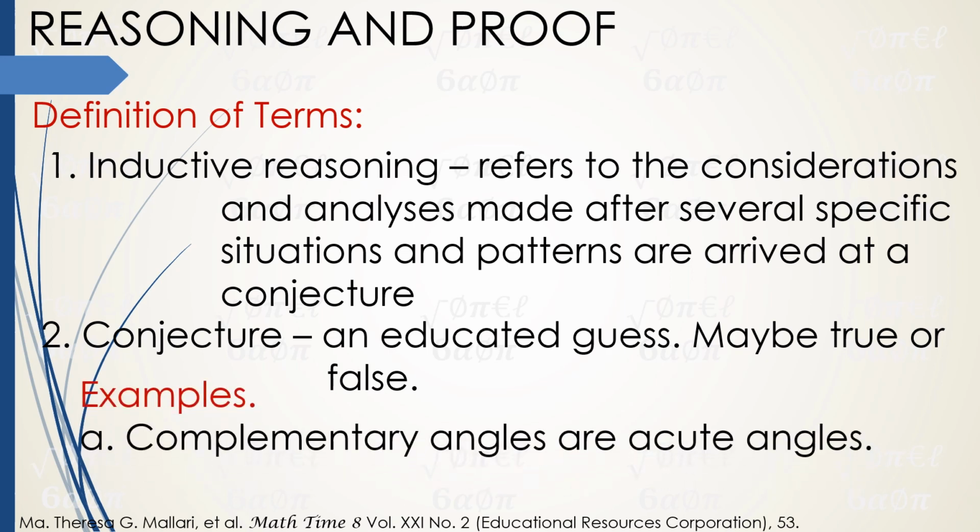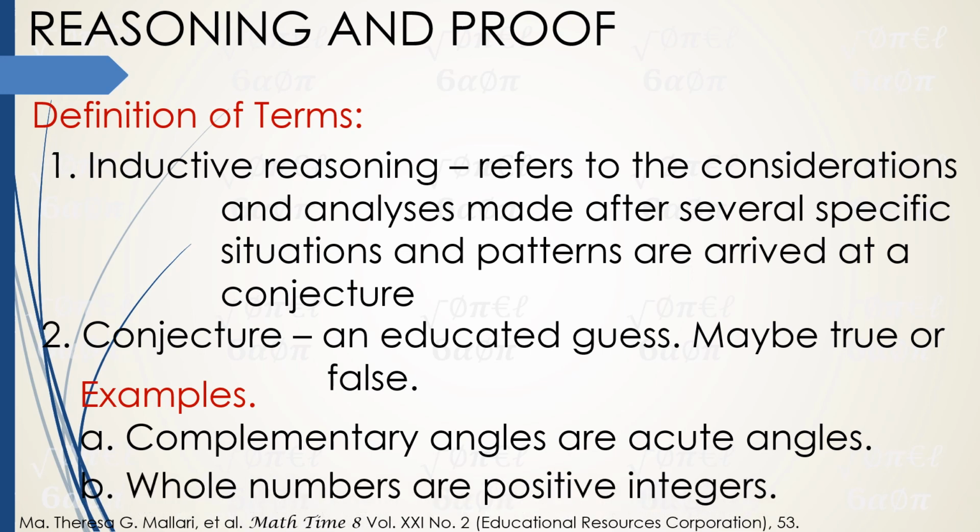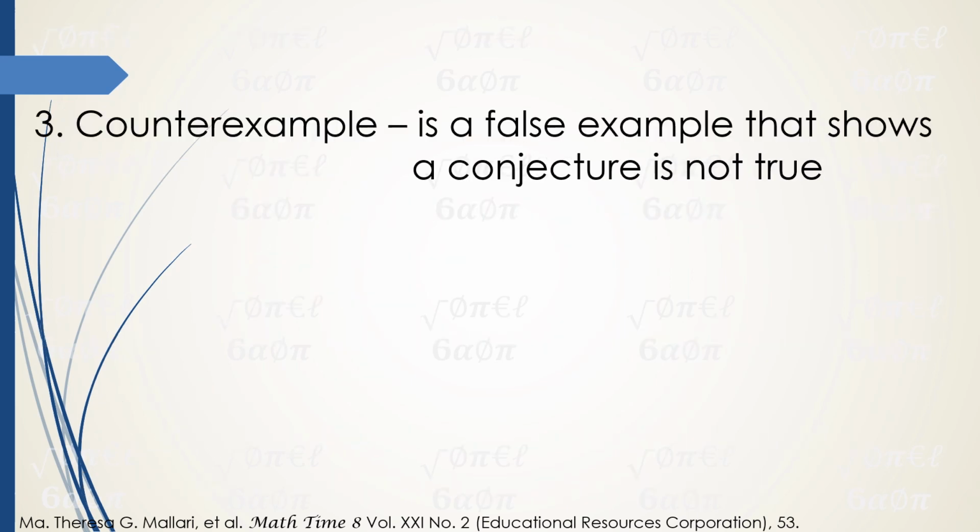Examples of conjecture. Letter A, yung mga binanggit natin kanina doon sa mga questions sa ating drill, lahat sila ay conjectures. So, pwedeng true, pwedeng false. Letter A, complementary angles are acute angles. So, it is an example of a true conjecture. And for letter B, whole numbers are positive integers. It's also a conjecture but a false conjecture. Conjecture is an educated guess.